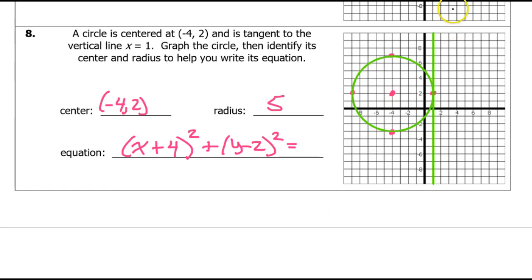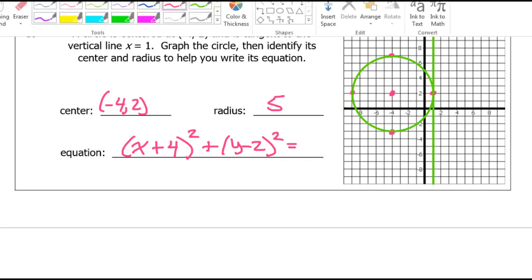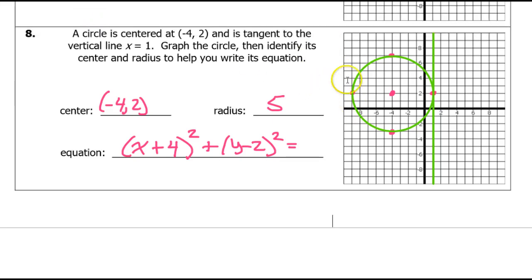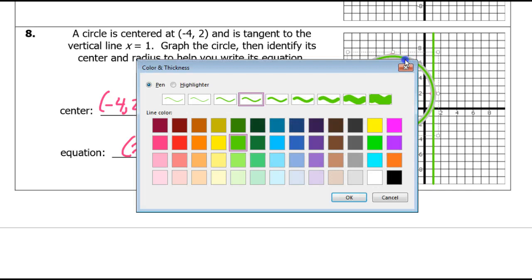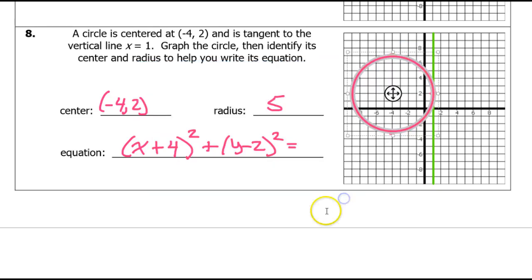Okay, so you can see this vertical line is just touching the circle at a single point, which makes it a tangent. All right, I feel like changing this to pink. And that's it. Wait, I forgot one small thing. I didn't finish the equation. This must be 25, because the radius squared.